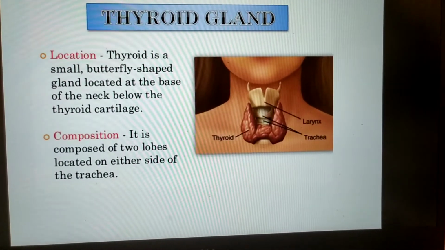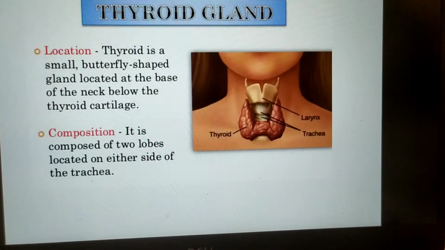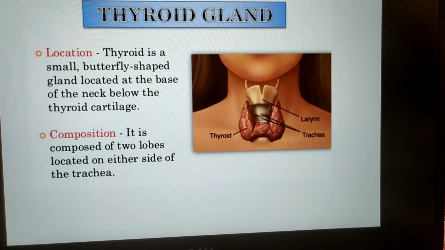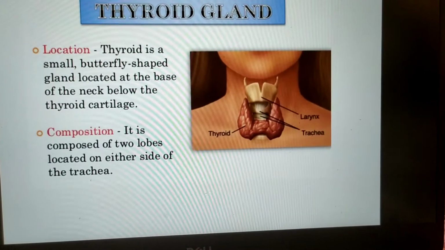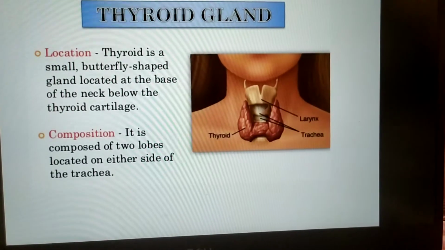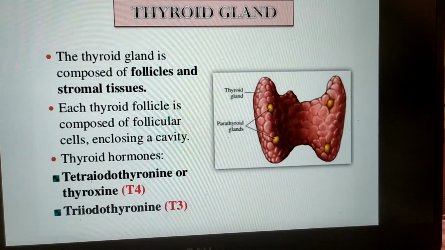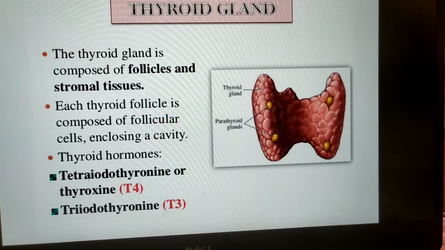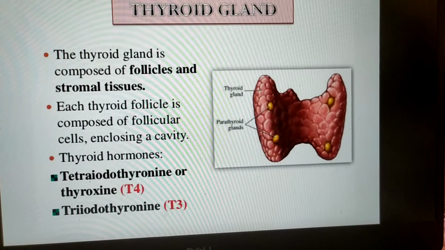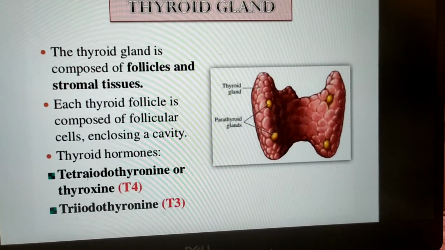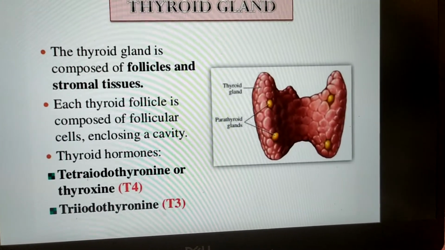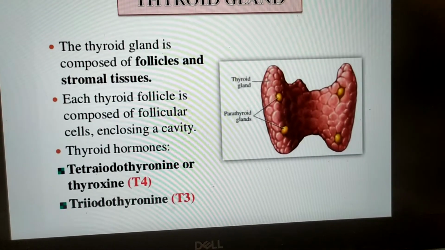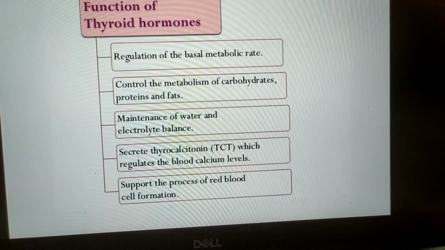It is a small butterfly shaped gland located at the base of the neck below the thyroid cartilage. It is composed of two lobes located on either side of trachea. Thyroid gland is composed of follicles and stromal tissues. Each thyroid follicle is composed of follicular cells. The main thyroid hormones are T4 and T3, tetraiodothyronine or thyroxine and triiodothyronine or T3.